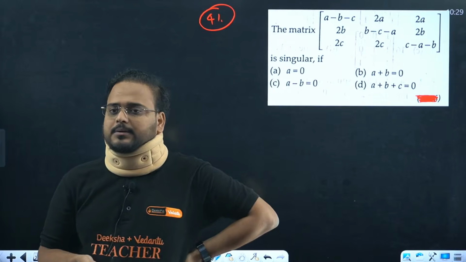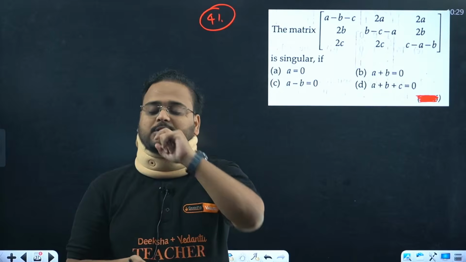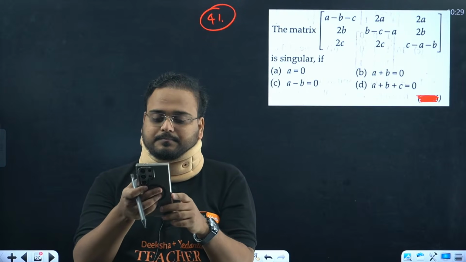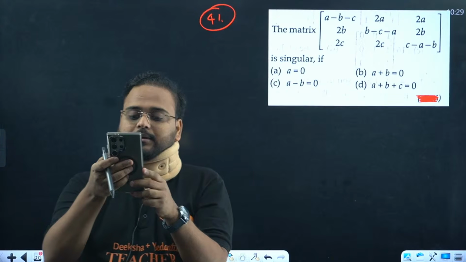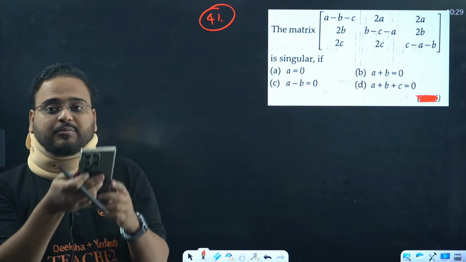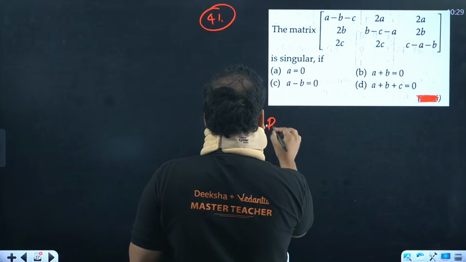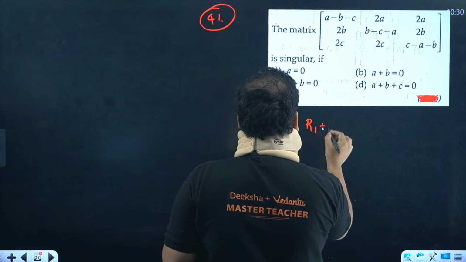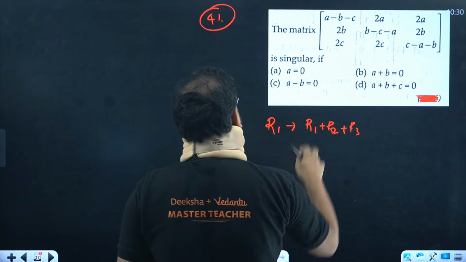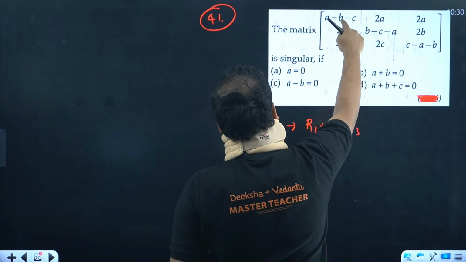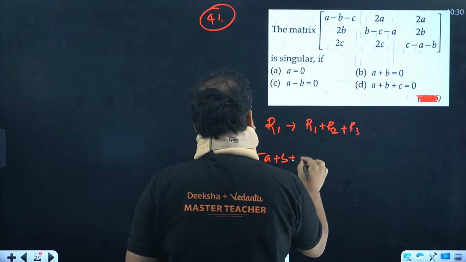I'm asking the first transformation. I'll give you the first transformation. Replace row 1 by row 1, row 2 and row 3. So you'll get this value as a minus b minus c plus 2b, it'll become plus b plus c. So a plus b plus c.